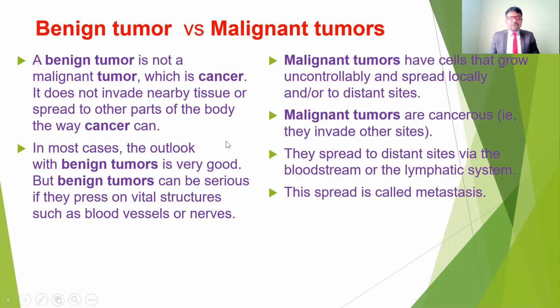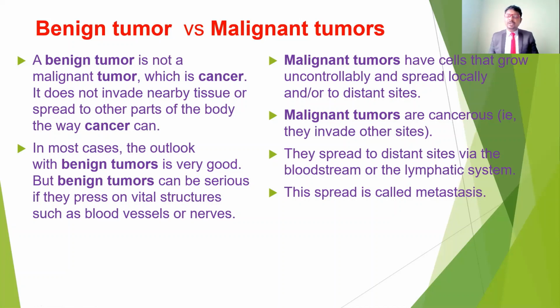A benign tumor is not a malignant tumor, which is the cancer. It does not invade nearby tissue or spread to other parts of the body the way cancer does. It gives abnormal cell growth, but it is not going to spread to the other parts of the body.